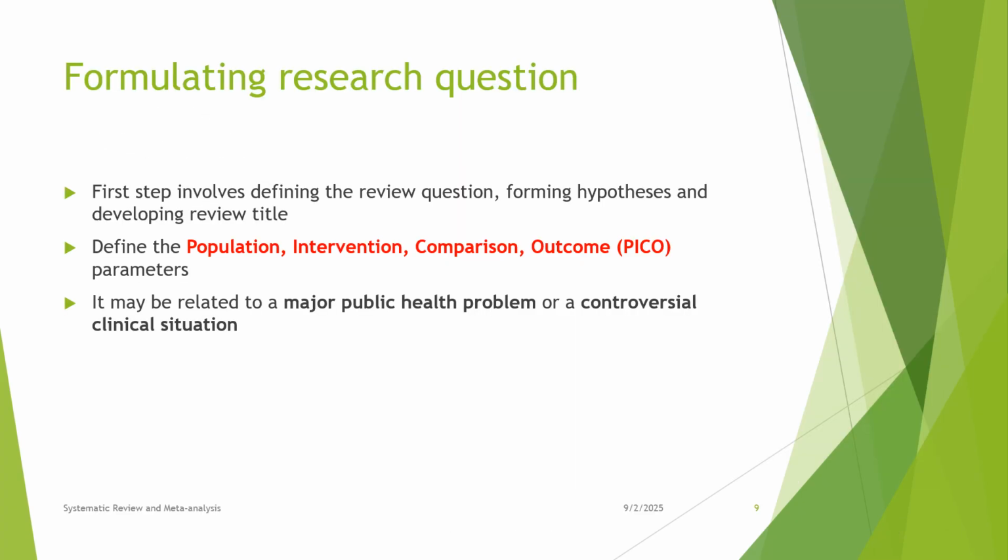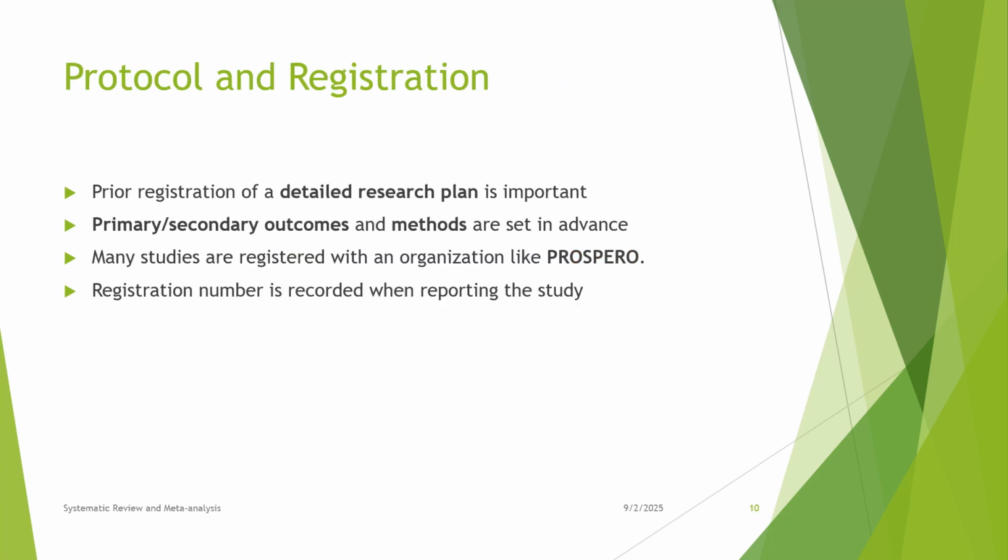Formulating the research question. The first step involves defining the review question, forming a hypothesis and developing a review title. Define the population, intervention, comparison, and outcome parameters, the PICO parameters. It may be related to a major public health problem or a controversial clinical situation.